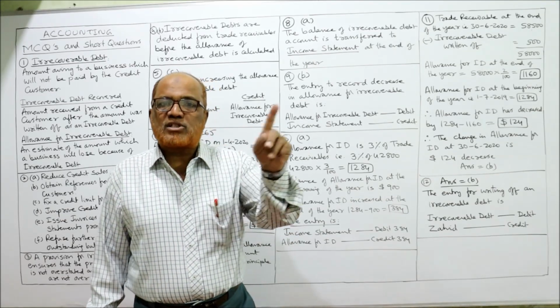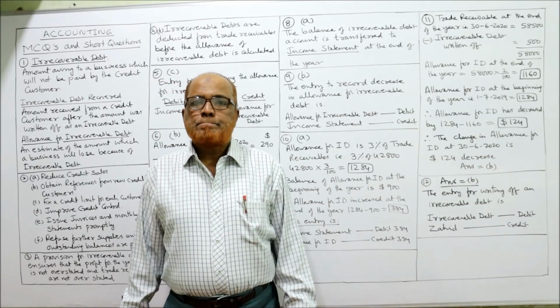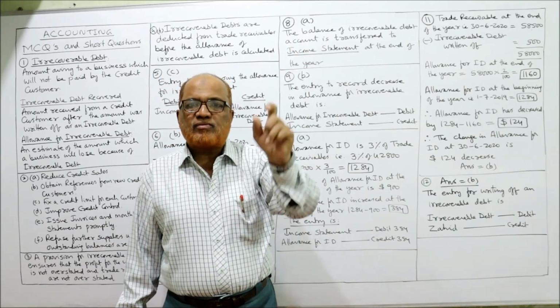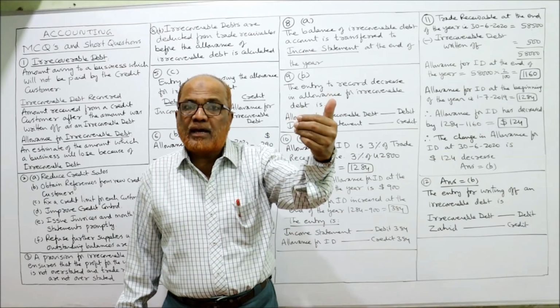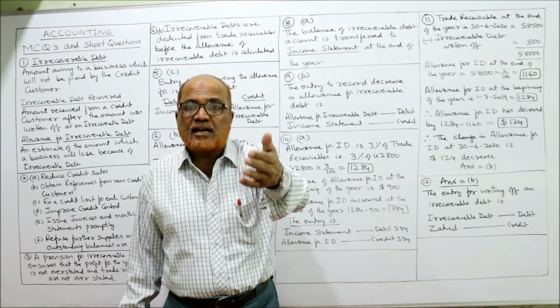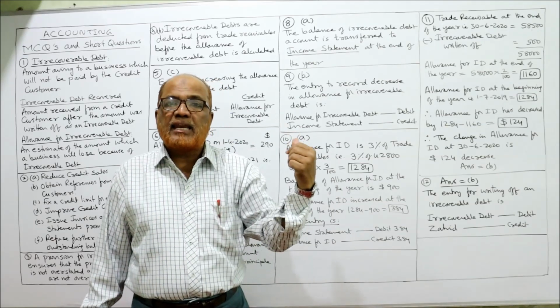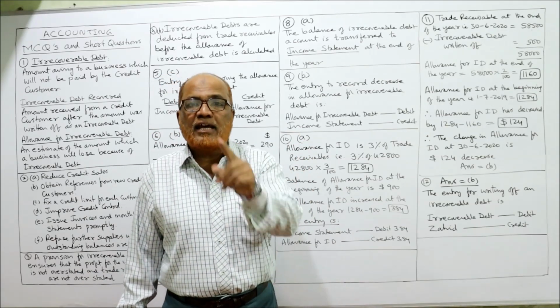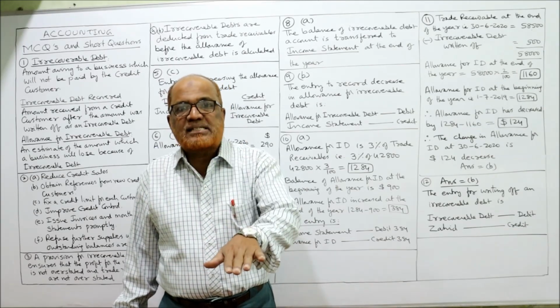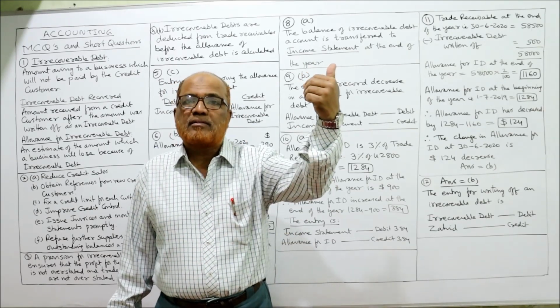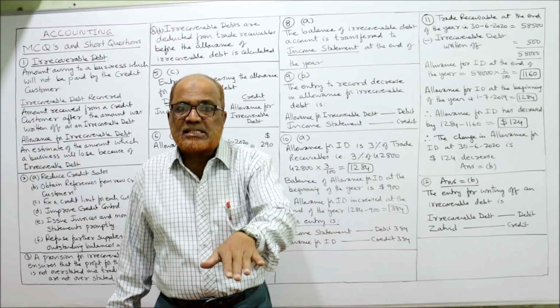Already I have explained this point in the theory video. We compare the opening allowance with the closing allowance. If the closing allowance is more than opening allowance, there is an increase in allowance that will be taken as an expense in the income statement. If the closing allowance is less than opening allowance, that means allowance has decreased.